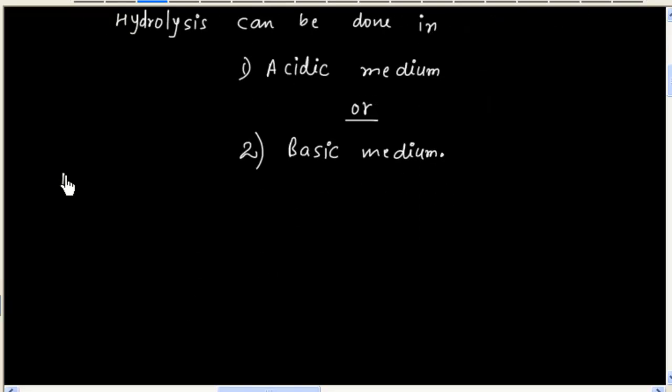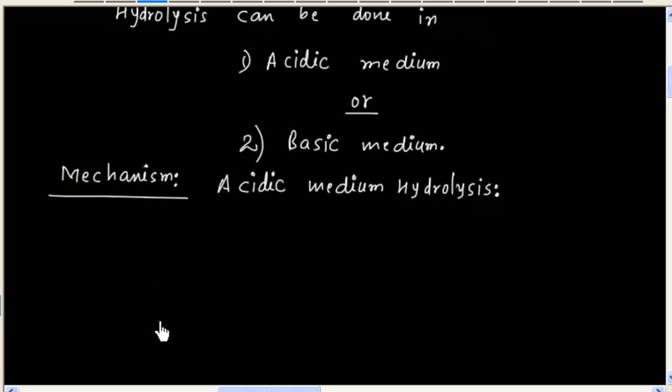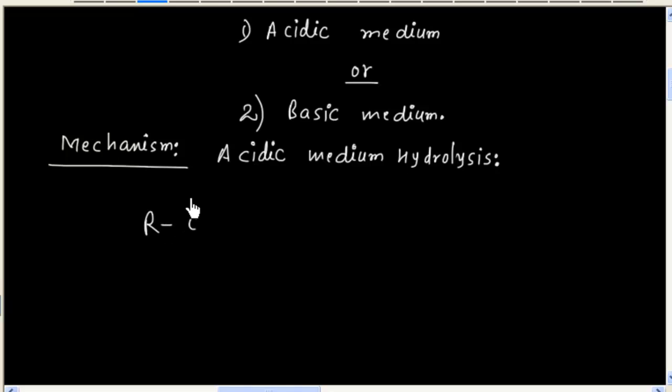Let us discuss the mechanism for acidic medium hydrolysis. So we have amide and it is treated with water and acid.